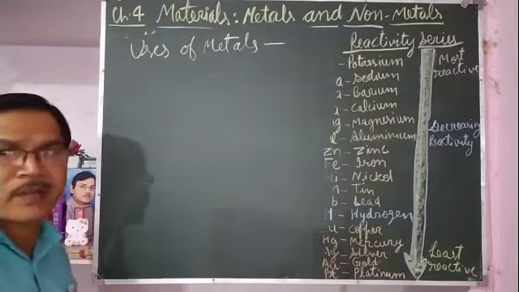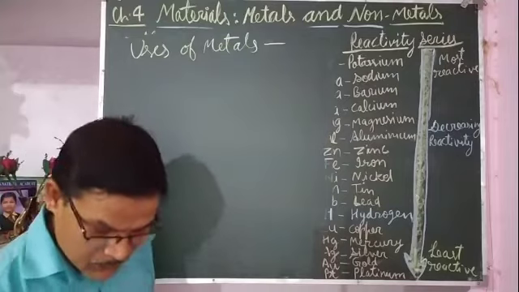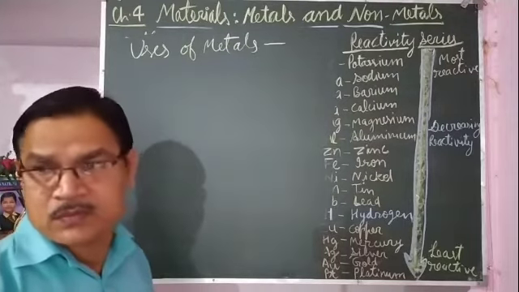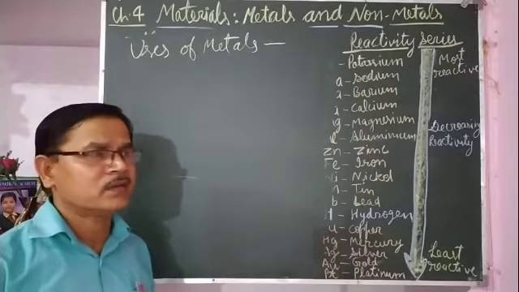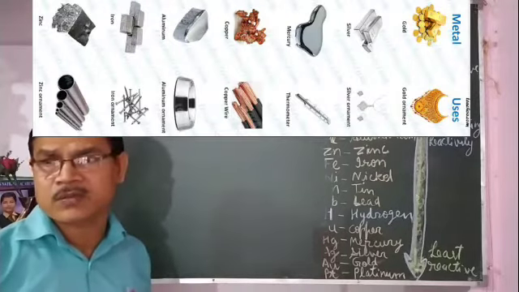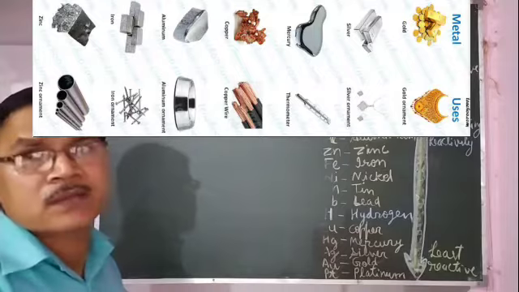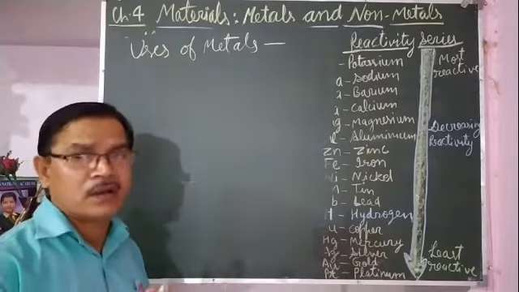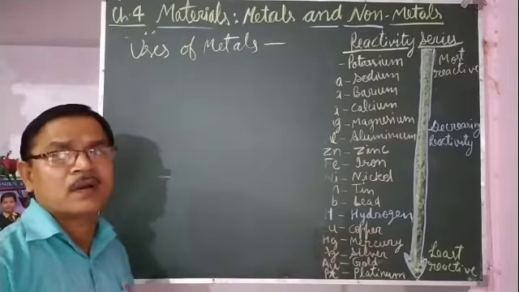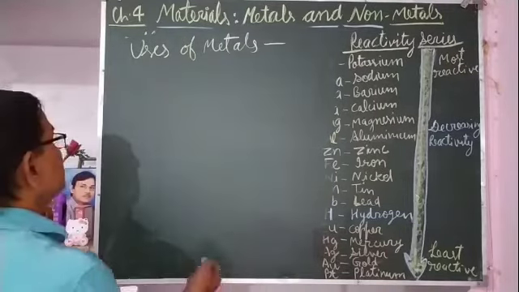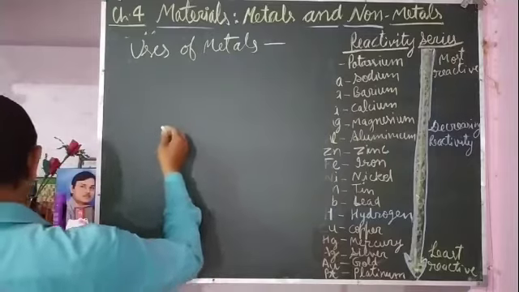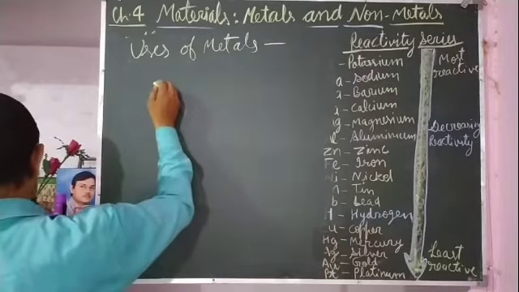About the usage of metals, you are very familiar. Metals are used in many things around us, like our vehicles, buildings, bridges, motor vehicles, trains. So metals are used in making what?